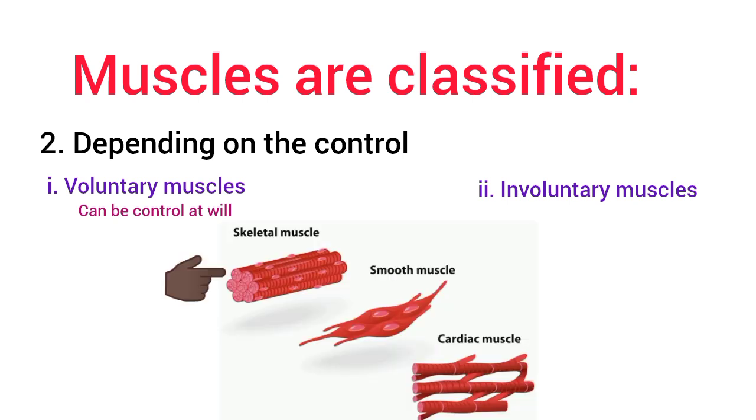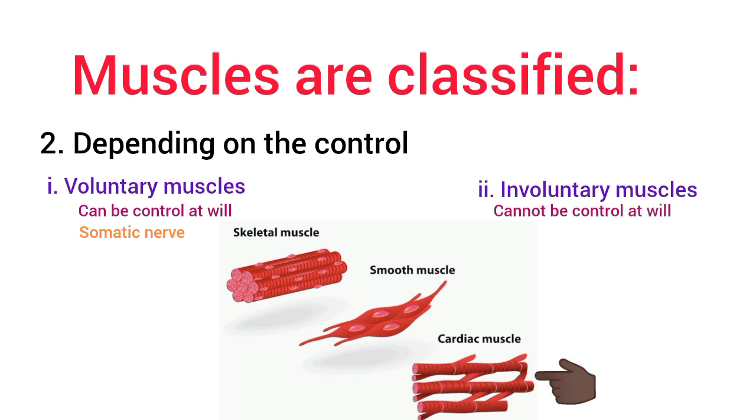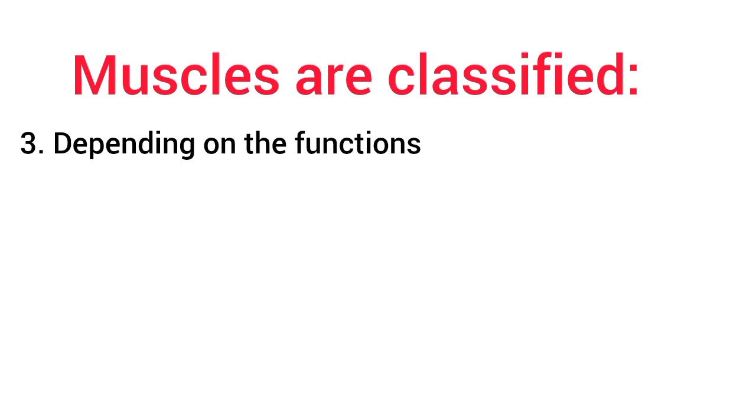The skeletal muscles are the voluntary muscles, and these muscles are innervated by somatic nerves. Now, for the involuntary muscles, the activities of these muscles cannot be controlled at will. Cardiac muscles and smooth muscles belong to this category. These muscles are innervated by autonomic nerves. Now, depending upon the functions, muscles are classified into 3 types.